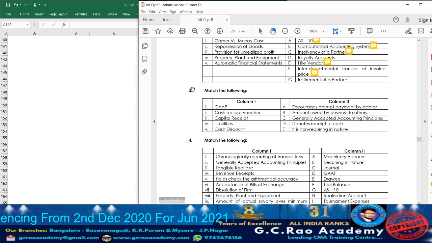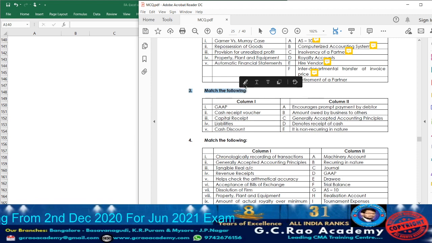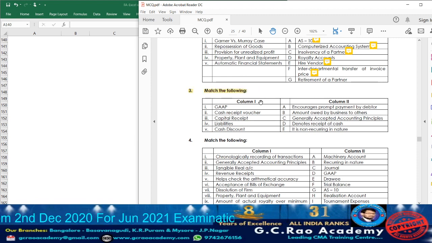Now moving on to the third. First let us read column 1. GAAP means generally accepted accounting principles. They are going to issue the set of principles and rules for the purpose of accounting. Am I right? Next point number 2, cash receipts voucher. From the cash receipts voucher, we can see how much cash is received. Am I right? Next point number 3, capital receipt.